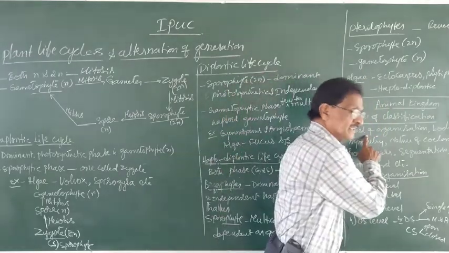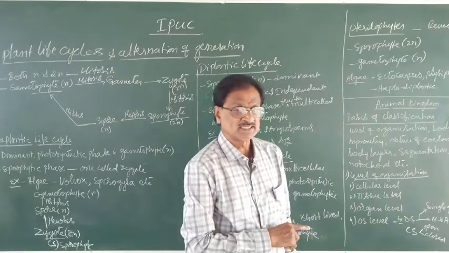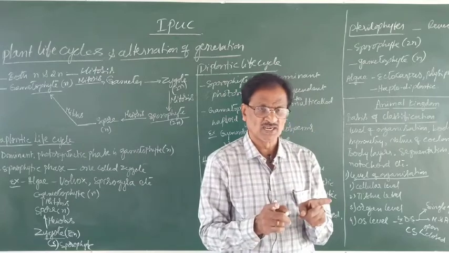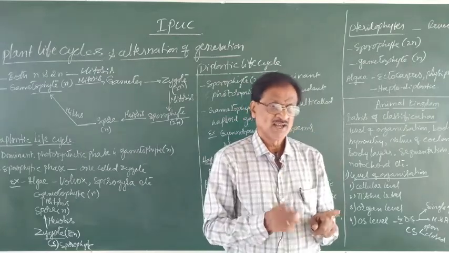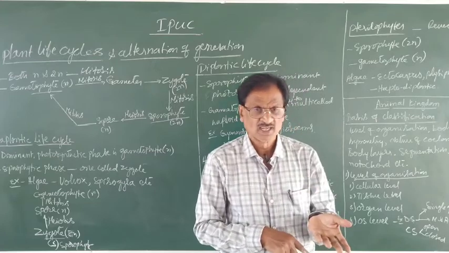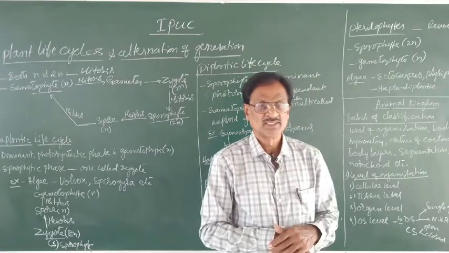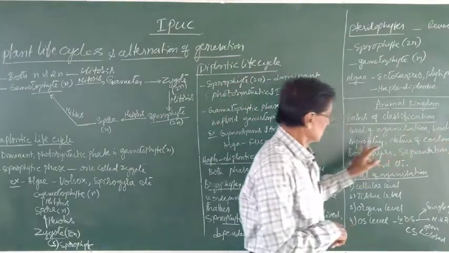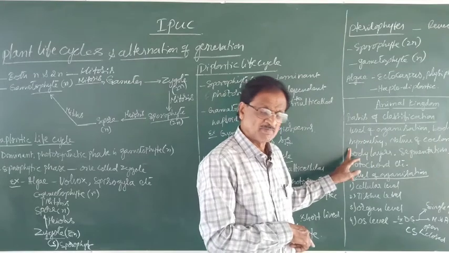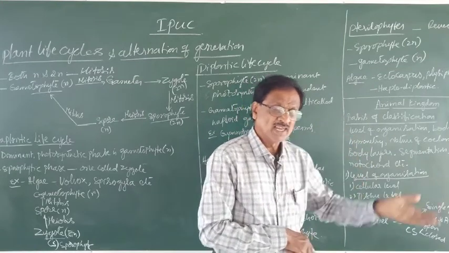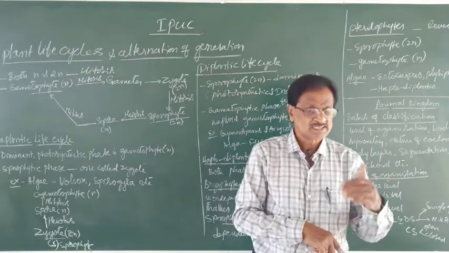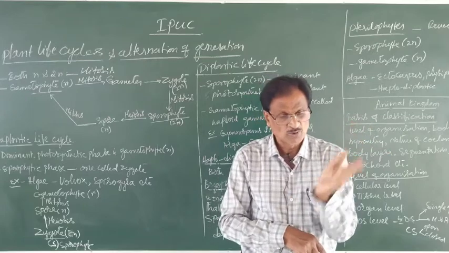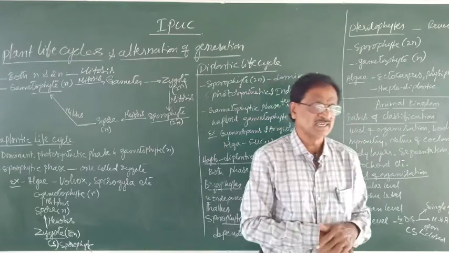1. Level of organization. Level of organization in the sense whether the body is made of only one cell or many cells, or tissues, or organ systems like that. That is the level of organization. Then the body symmetry. That means whether the body exhibits any kind of symmetry, if at all the body is cut along in one or more planes like that.